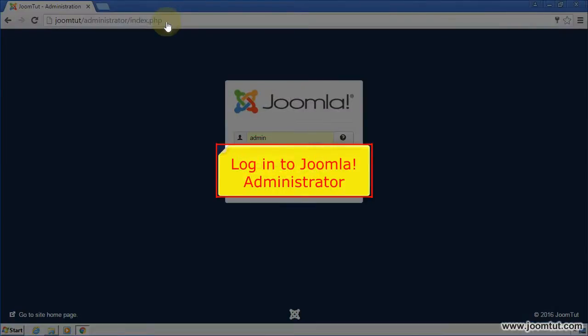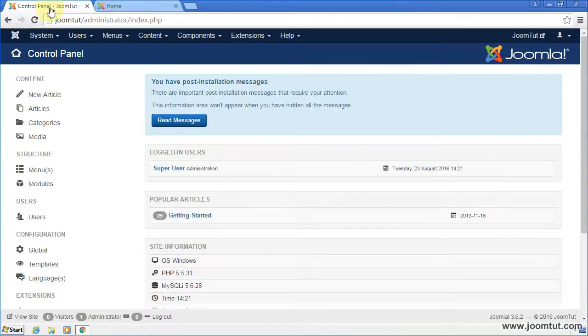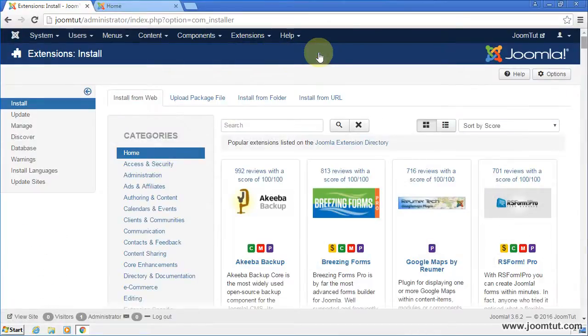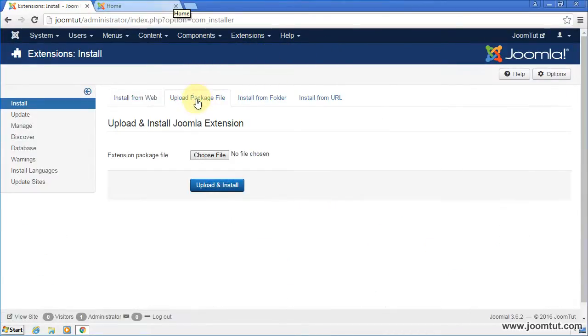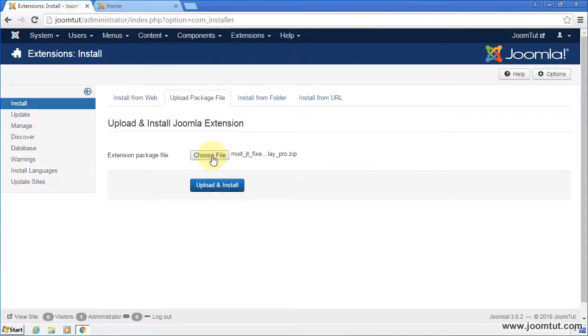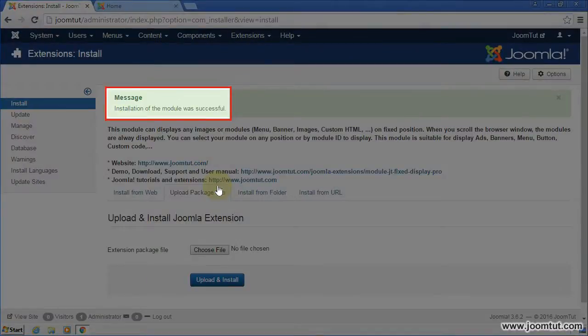Log into your Joomla administrator. Go to Extensions Manage. Go to Upload Package File. Click on Choose File button. Select the module JT Display Pro package, then click Open. Now, click on the Upload and Install button. Your module has been successfully installed.